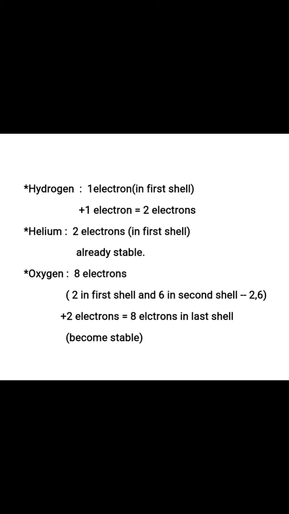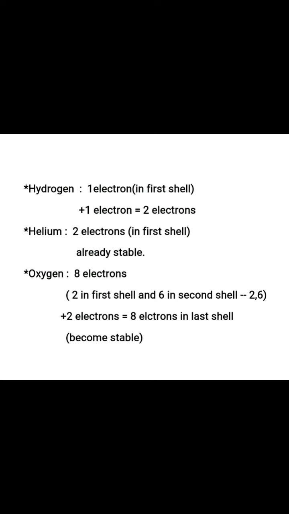Here in the hydrogen only one electron is there, so obviously that one electron will be there in the first shell. In previous videos I have told you already that electrons revolve around the nucleus in different shells. It is not like that if 2 or 4 or 10 electrons are there in the atom, they all will revolve in the same orbit. No, it is not like that. Different electrons have their different shells. There is a formula which will tell you how many electrons will be there in the first shell, the second shell, and the third shell. These things you will study in the next class.